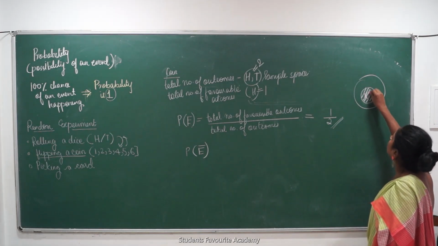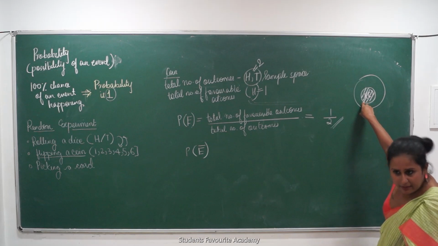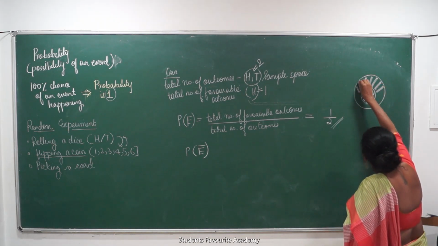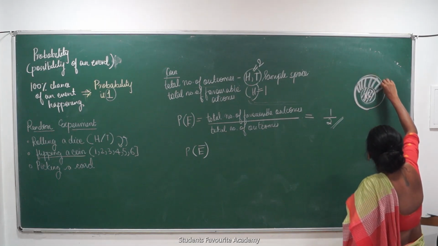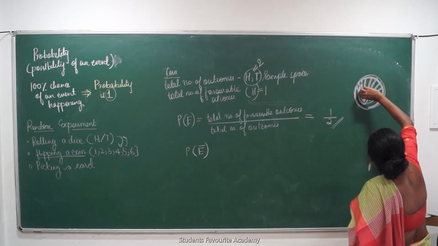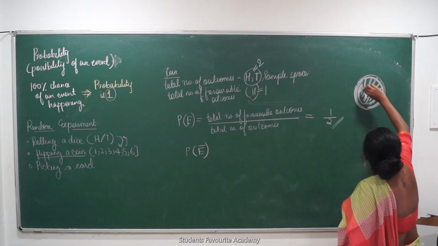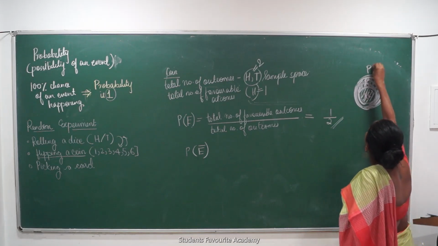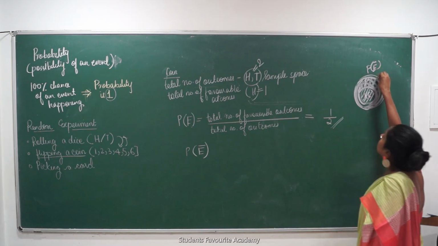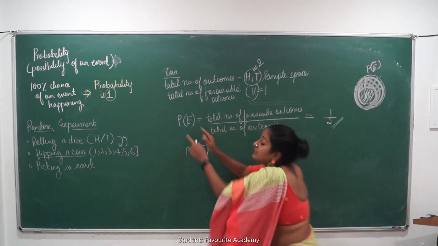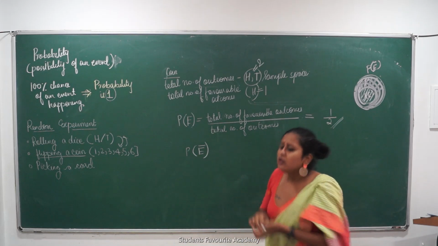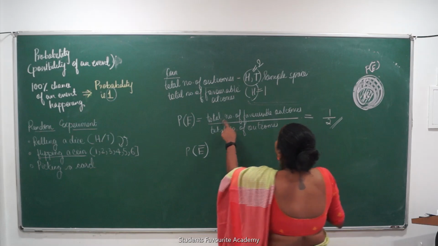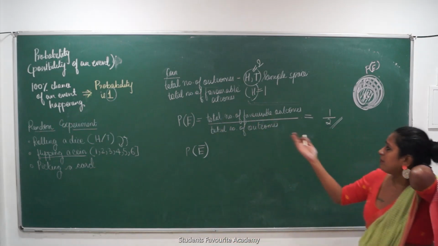Probability of this event happening will lie here, and this part, which is outside the PE but inside the total number of outcomes, will be my PE dash. समझ रहे हो? ये होगा PE dash. This is the probability of this event not happening.